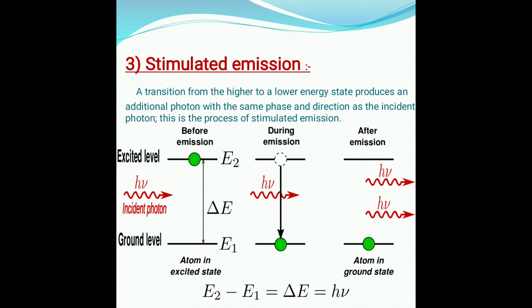Whatever amount of photon energy it emits while coming down will have the same phase, same direction and same frequency as the incident photon. It will also be coherent and monochromatic light. So this is stimulated emission, and the laser beam is based on the stimulated emission principle.